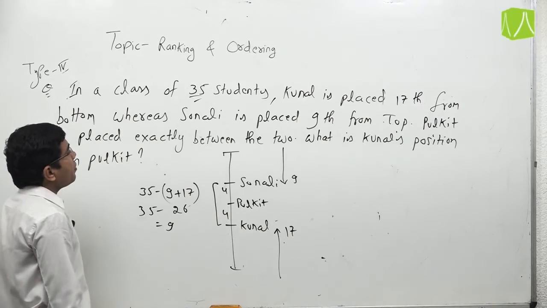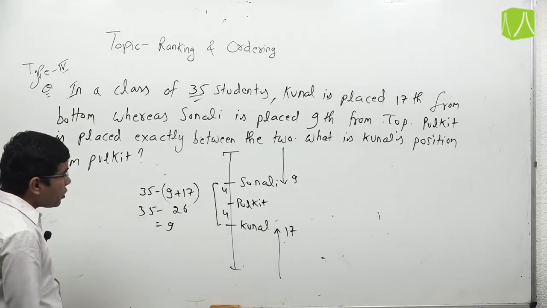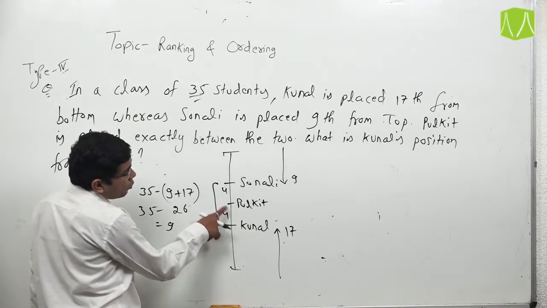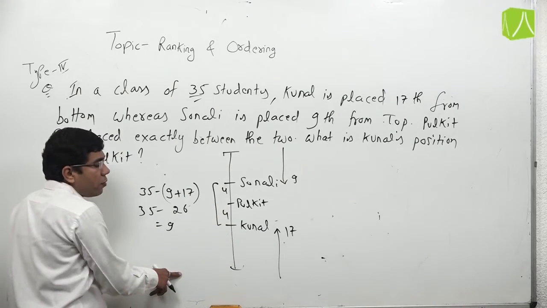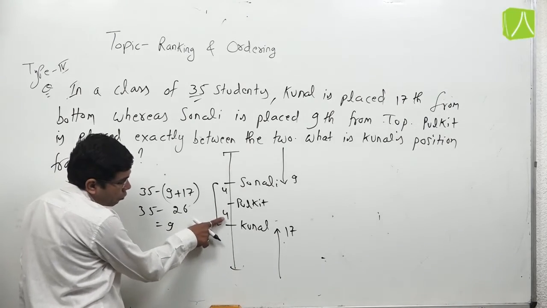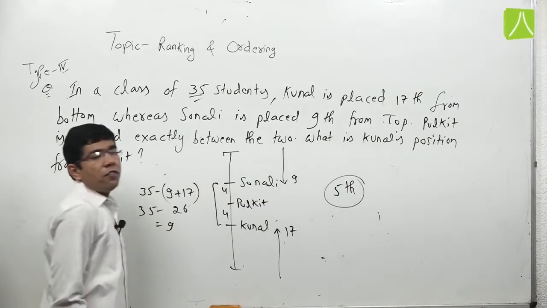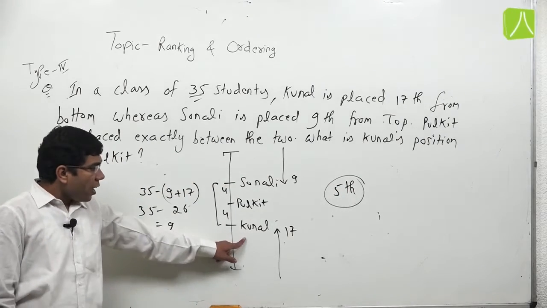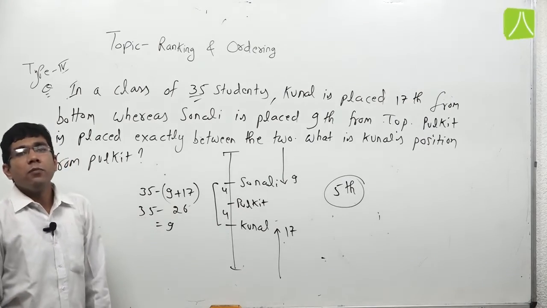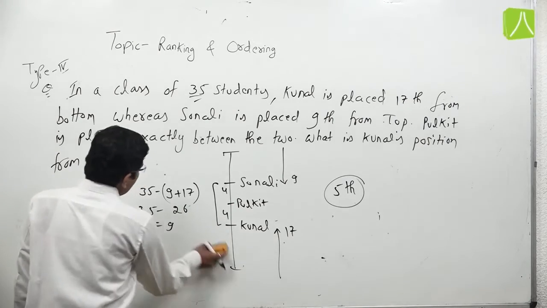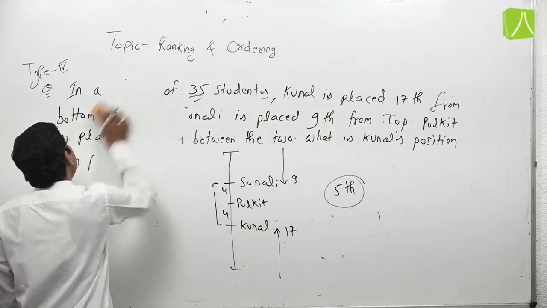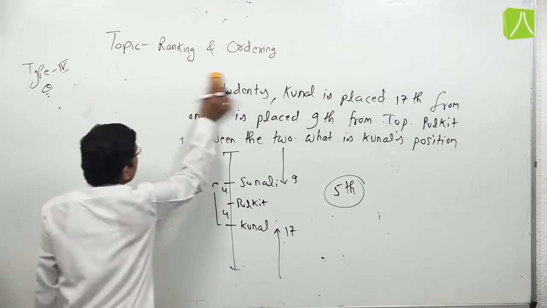Now the question is, what is Kunal's position from Pulkit? If we count Kunal from Pulkit, Kunal's position should be 4 plus 1. So our answer should be 5th position. Kunal is 5th from Pulkit. So this question is based on the number of persons in the class.